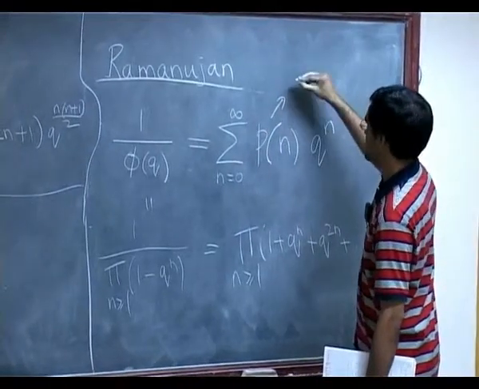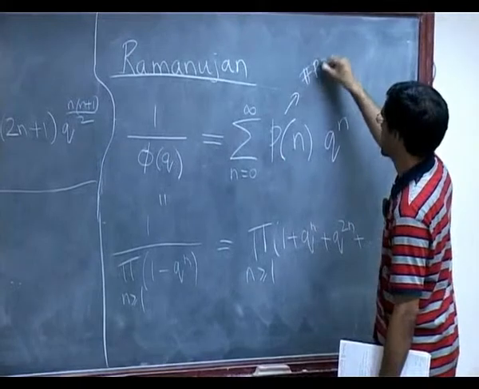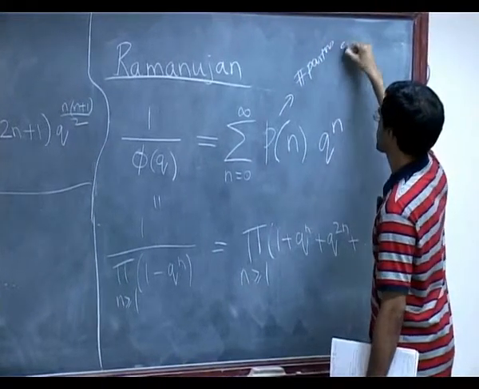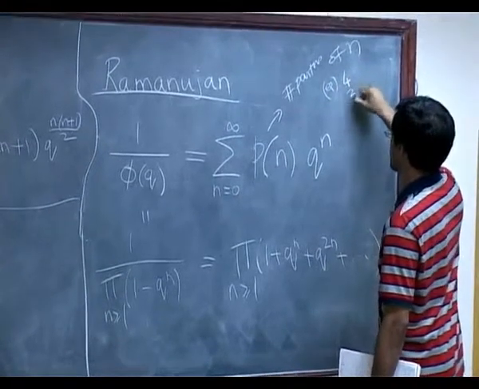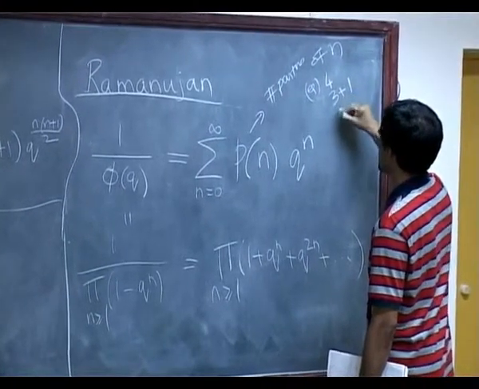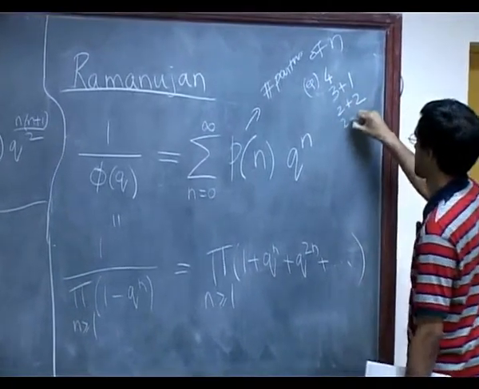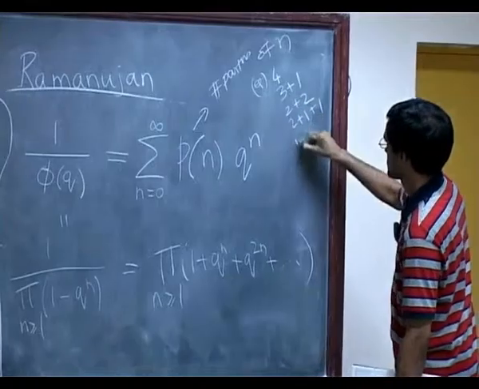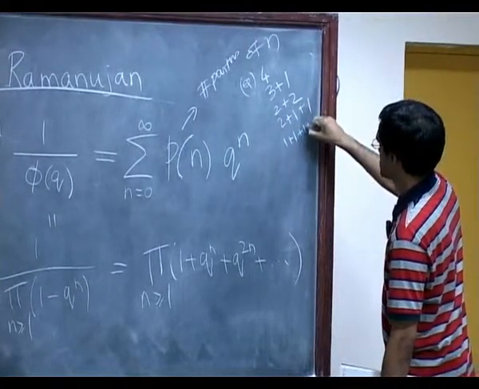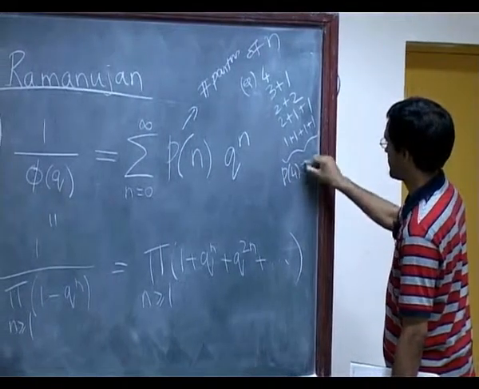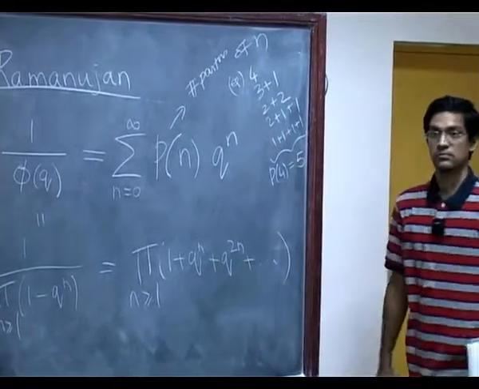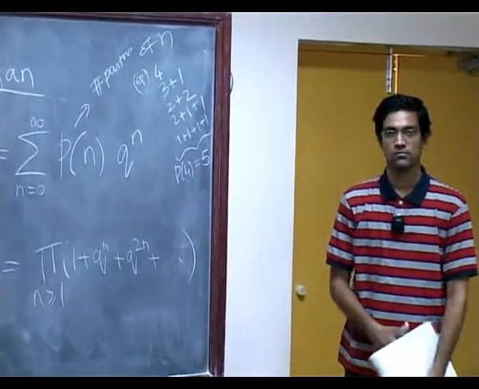This is just the number of partitions of n. So for example, the number 4 has 5 partitions. So those are the partitions of 4. So you would say that p of 4 is 5. Okay, there are 5 partitions for the number 4.